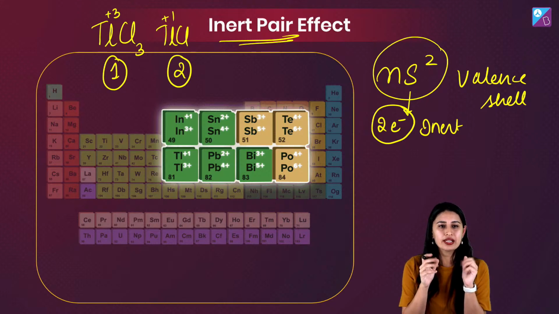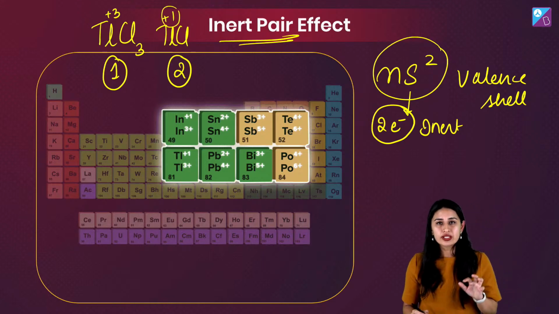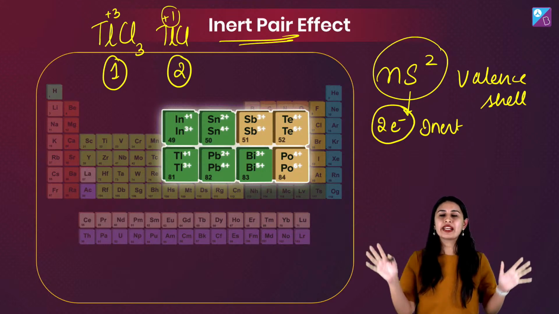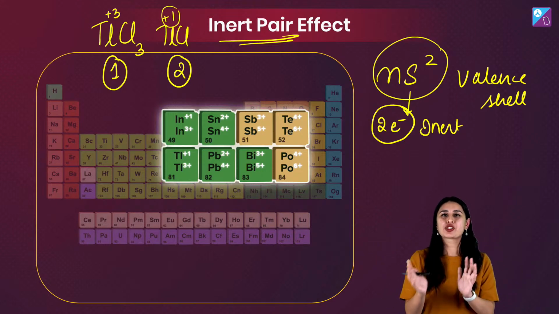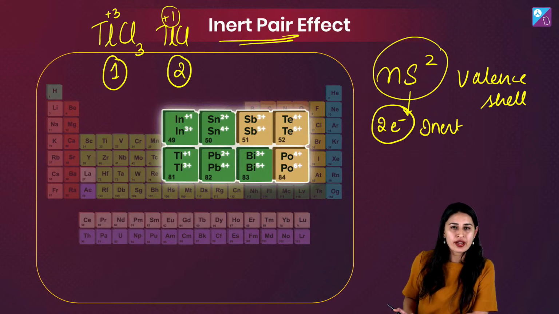Vivek is super right. The reason is, of course, that the +1 oxidation state for thallium is more stable as compared to +3. Hello, knock knock, who is it? Inert pair effect, in disguise. Not blatantly. Which of the following pairs will show inert pair effect? Nobody asks questions like that directly on the inert pair effect.